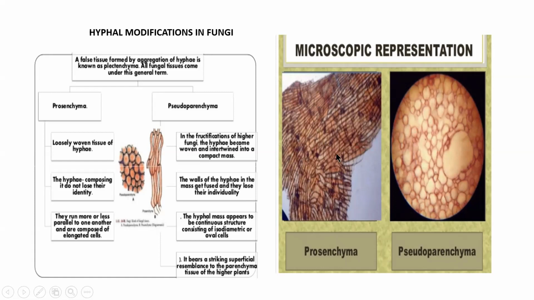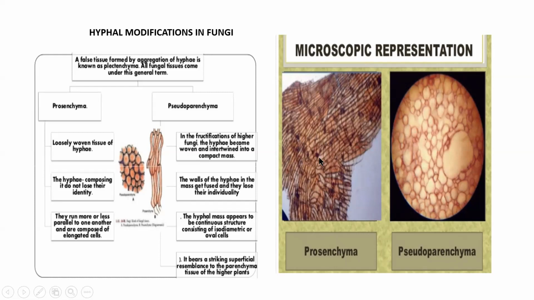The hyphae will be coming together. So that is what is meant by they do not lose their identity. They are parallel to each other. They are composed of elongated hyphae. Such a kind of tissue is called prosenchyma.